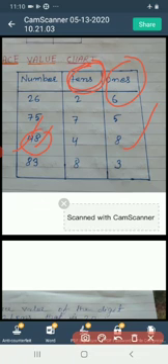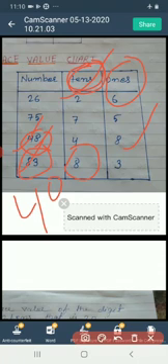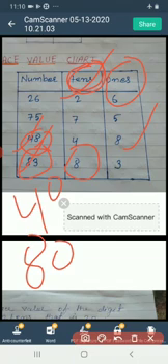Tens. It means 4 tens, means 40. In 83, what is the place value of digit 8? Look here. The place value of digit 8 is tens. It means 8 tens, that is 80. And the place value of digit 3 is ones. It means 3 ones, that is 3.